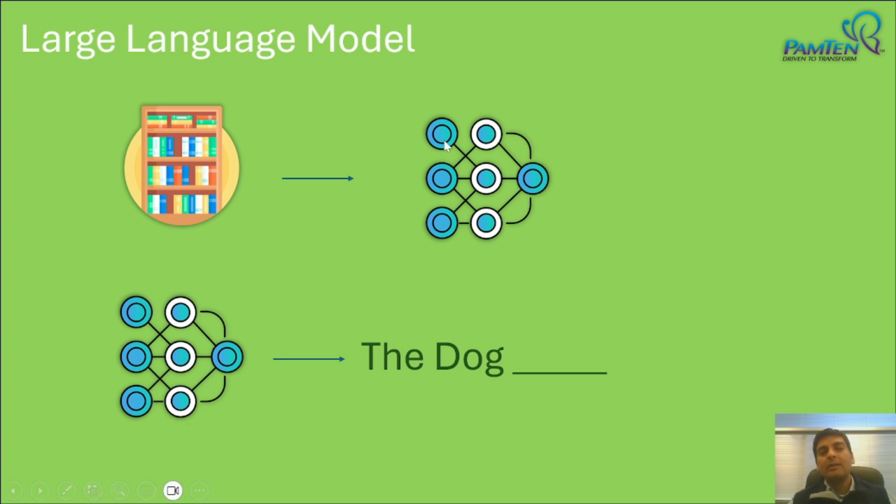And now that it has read all the books that have ever existed in the world, when you ask this LLM to write a new story about a dog, on the basis of whatever it has learned, it tries to predict the next word or the next sentence. So when I say artistic ability, it is not creating the story on its own. It has learned something, and on the basis of what it has learned, it tries to predict the new word. So, folks, this is all about your large language model.